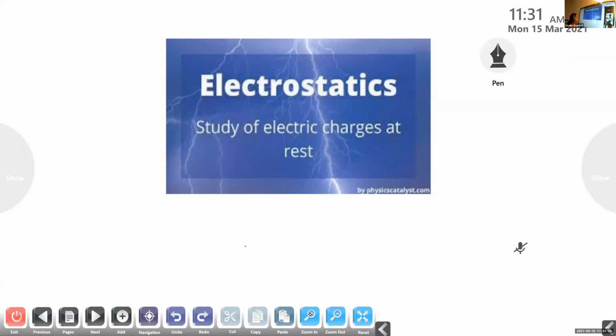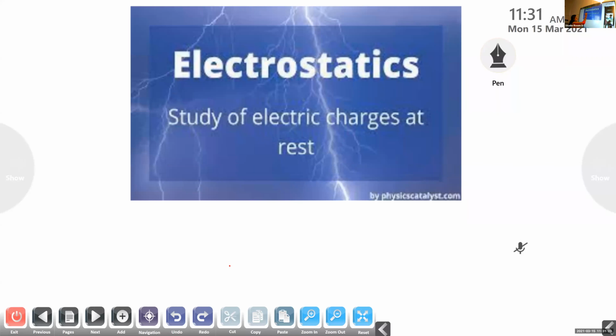Electrostatic is a branch of physics which deals with the study of electric charges at rest. So in this chapter, we are going to discuss electrostatic potential and capacitance. Electrostatic means the branch of physics which deals with the study of electric charges at rest. Clear?